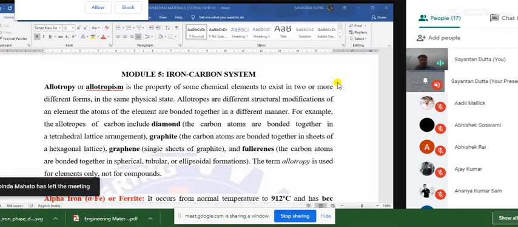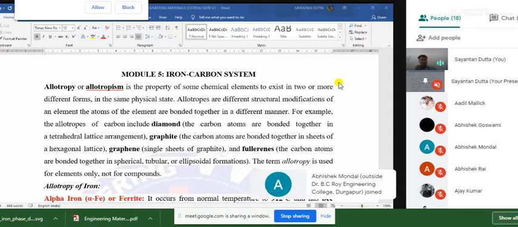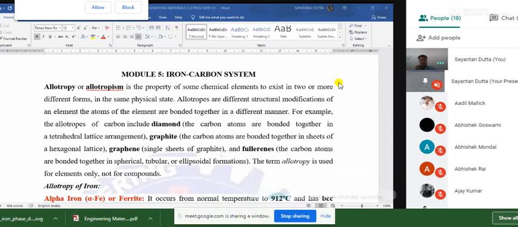And why is this iron carbon system so important to discuss? Steel is the most important material for our structural use. Steel is nothing but a mixture of iron and carbon in some specific percentage. That's why the iron carbon system is most important to discuss in this subject.